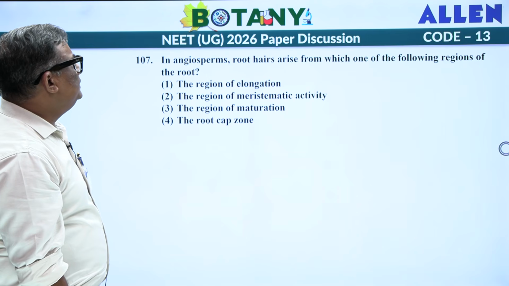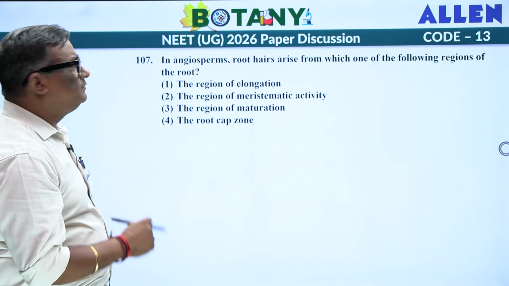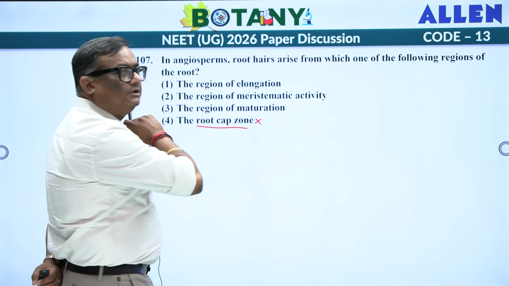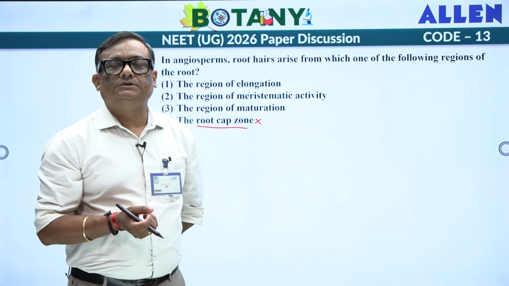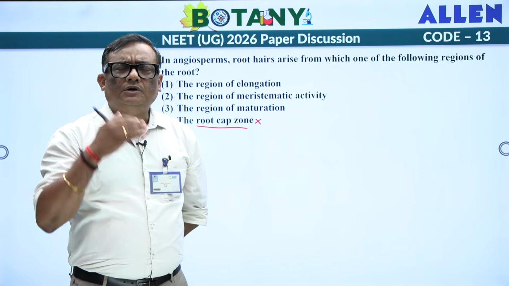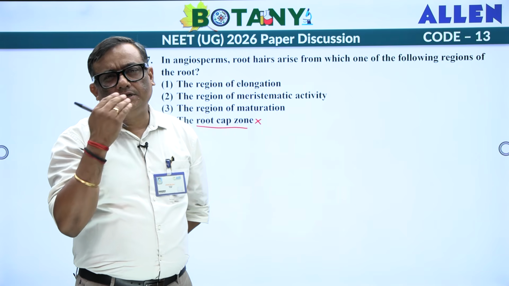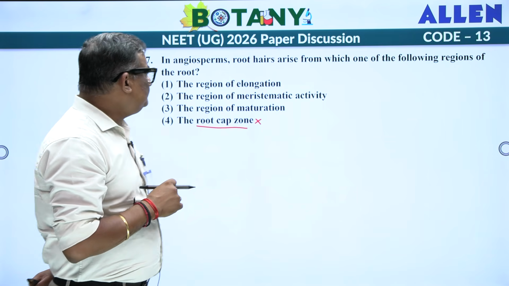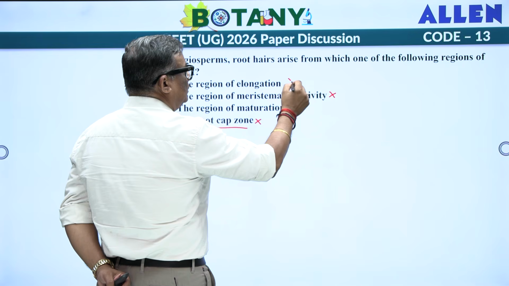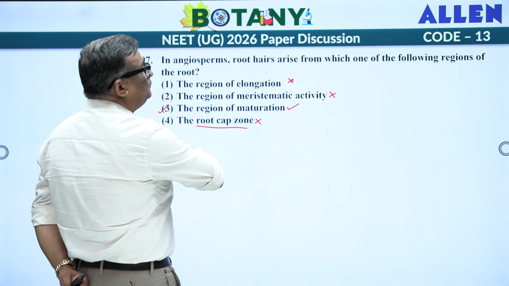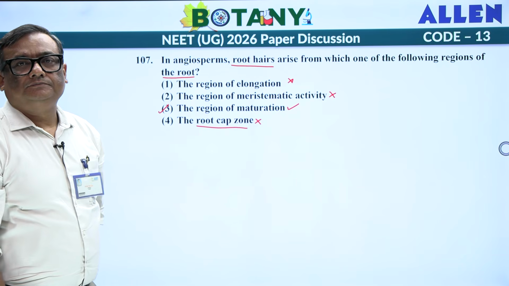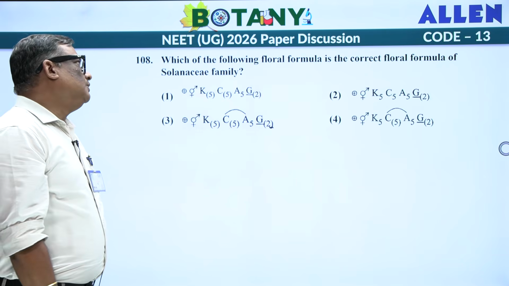1.7. In angiosperms, the root hairs arise from which of the following regions of root? See, root cap zone, you know that there is nothing in the root cap zone. Root cap is basically a protective structure having graviperception material, and they help in penetration of root within the soil with certain enzymatic activity. Zone of elongation, meristematic, it will keep on dividing. Elongation, it is the zone of maturation from where the root gives rise to the root hairs.